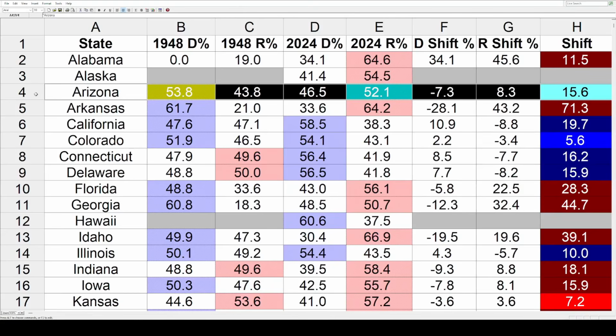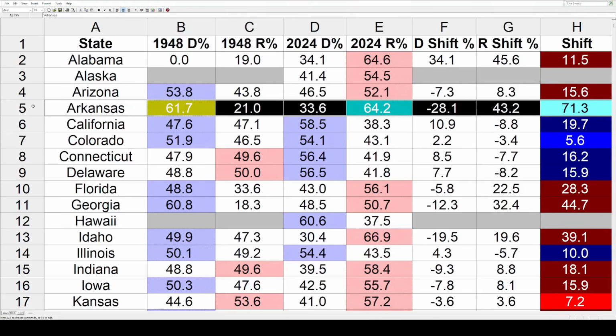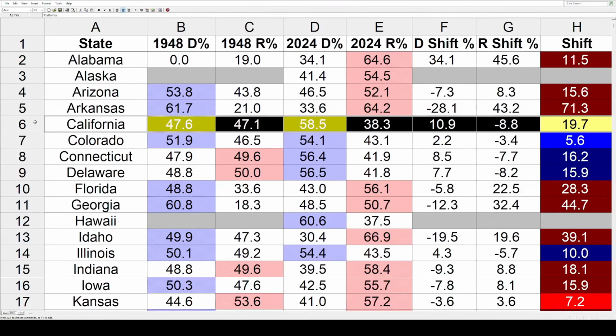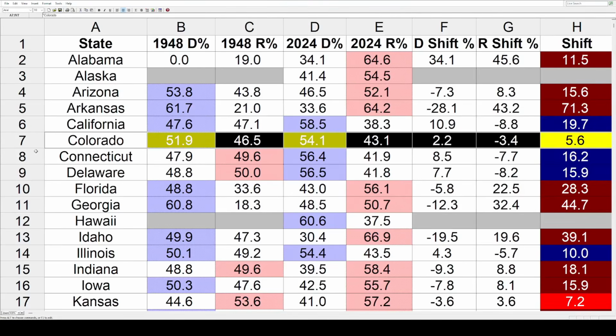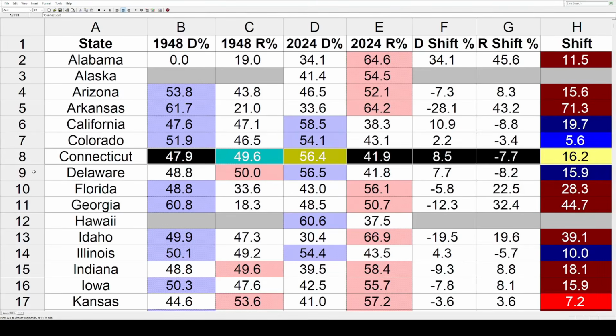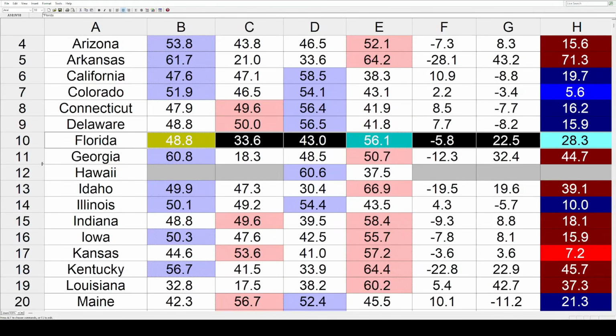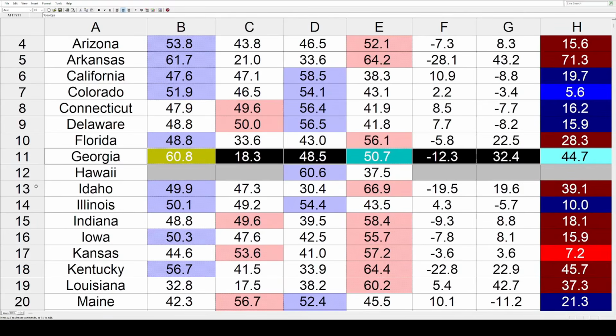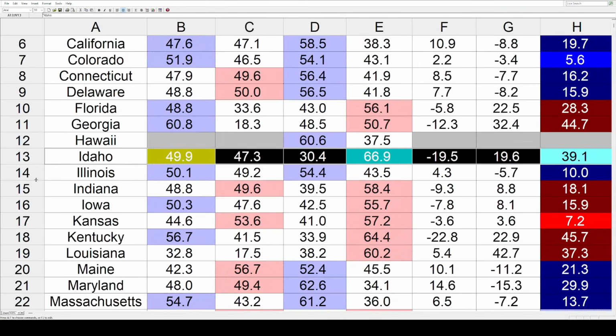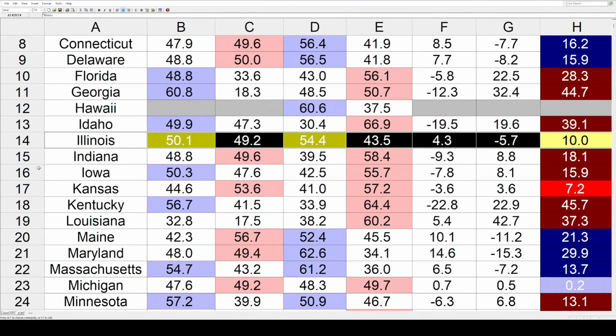Arizona swung toward the Republicans by 15.6. Arkansas had the biggest swing out of all the states. That went a gigantic 71.3 toward the GOP. Now, we've got some blue swings. We've got California at 19.7, Colorado 5.6, Connecticut 16.2, and Delaware 15.9. Then it's a lot redder in Florida at 28.3, Georgia 44.7, and Idaho 39.1. Illinois was an even 10% toward the Dems.